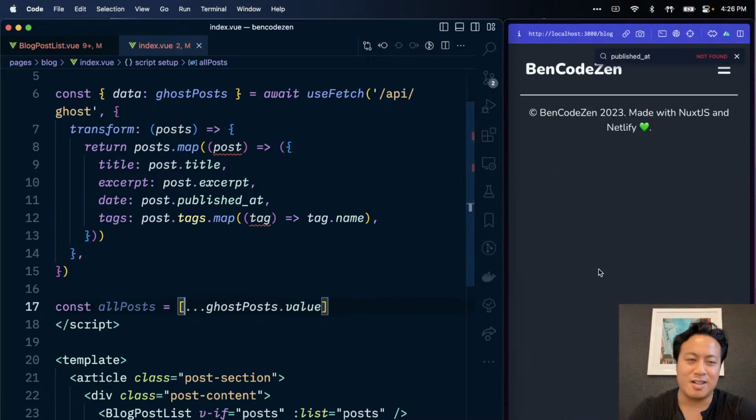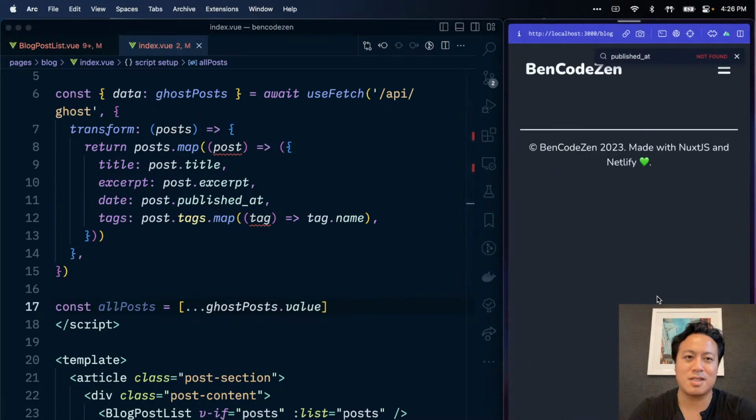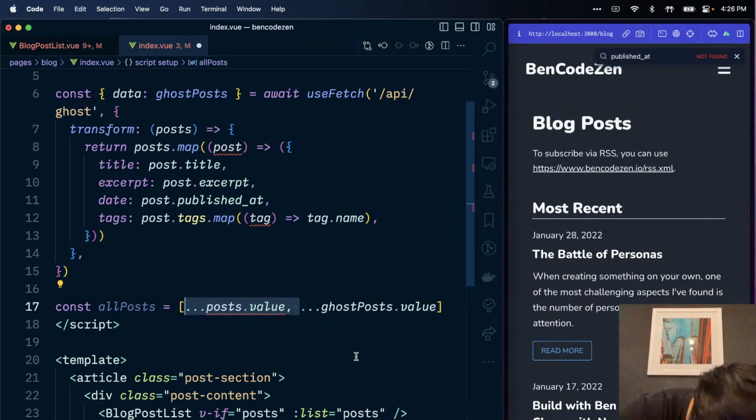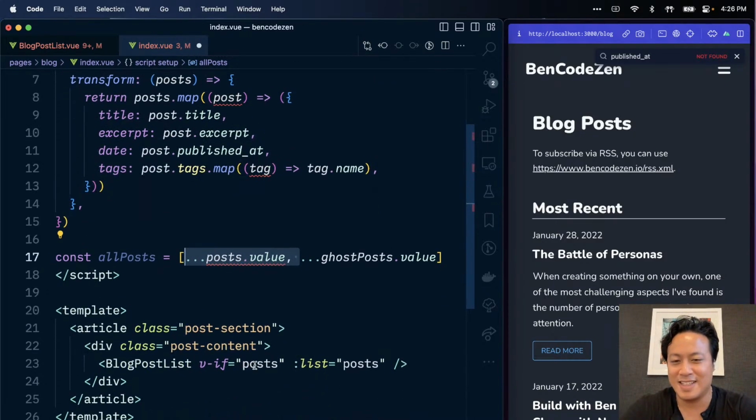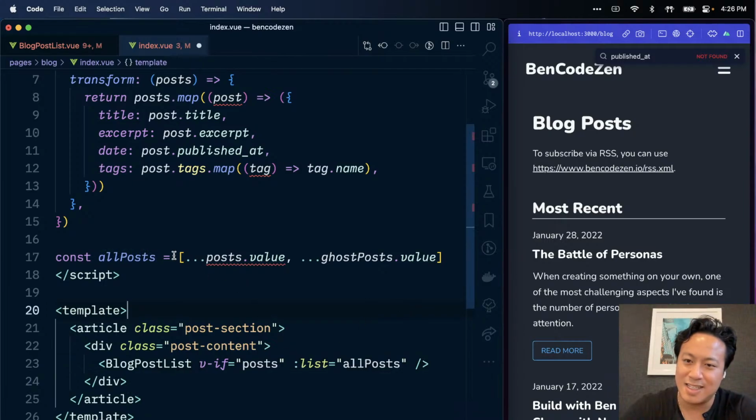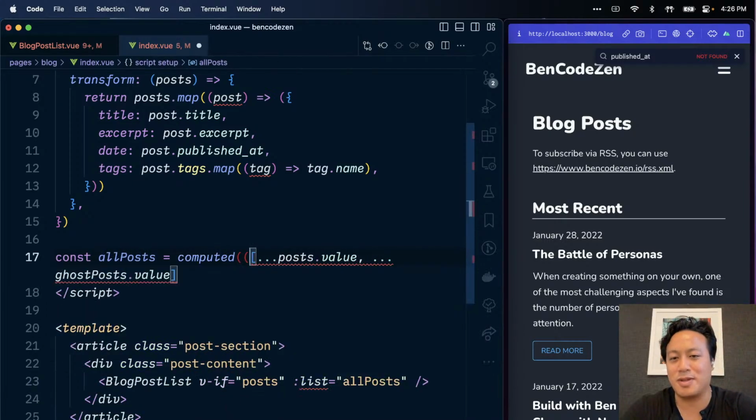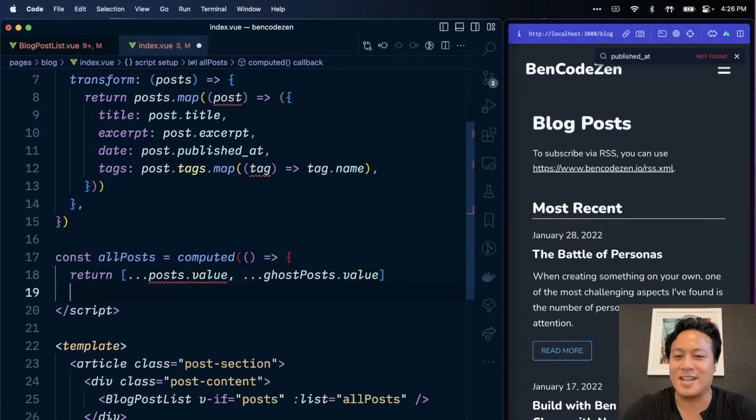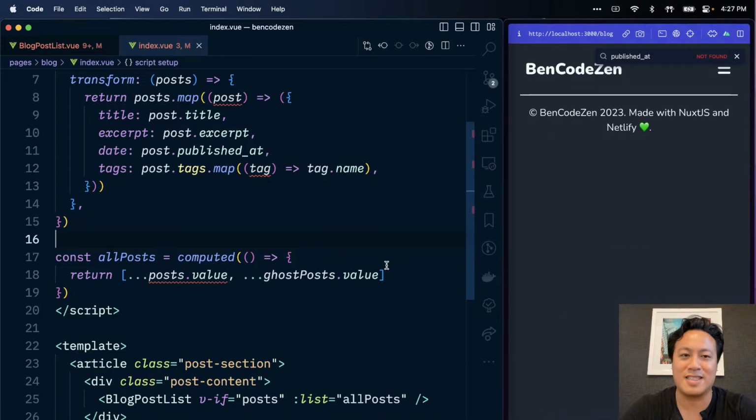Because where are all my ghost posts? Oh, oh, oh! I'm so stupid. The list is all posts, not that. And so we need a, I don't know what I was thinking. Returning an array with all this stuff. Okay, saving that.